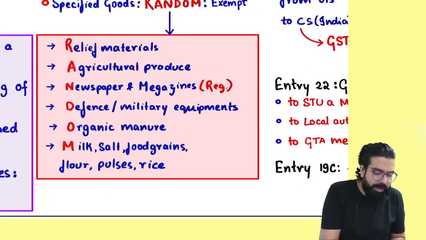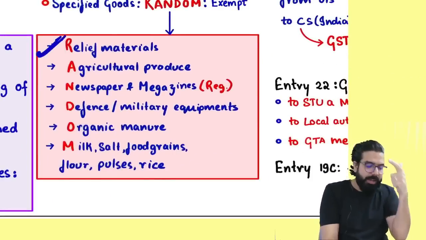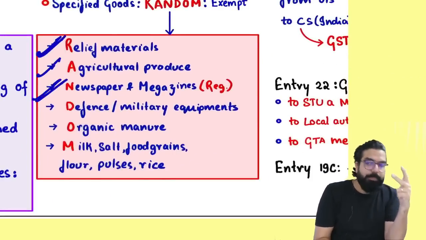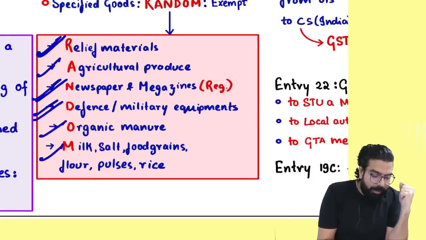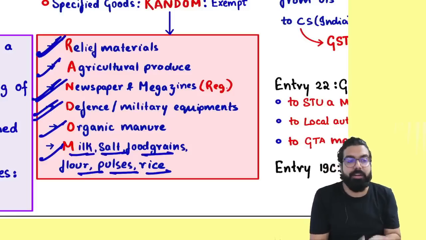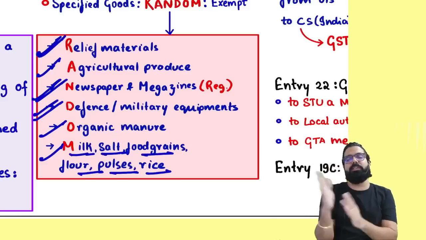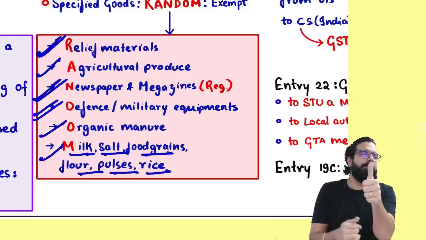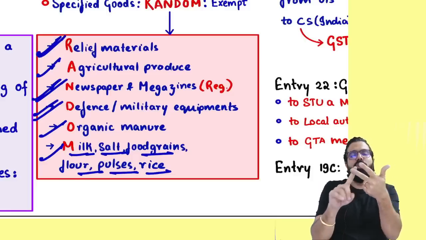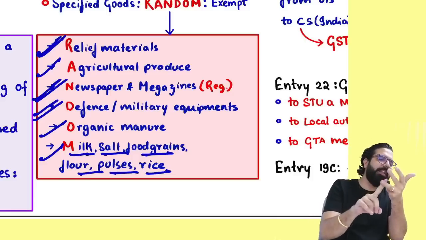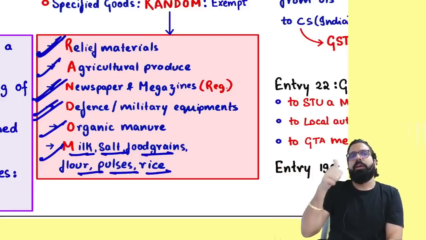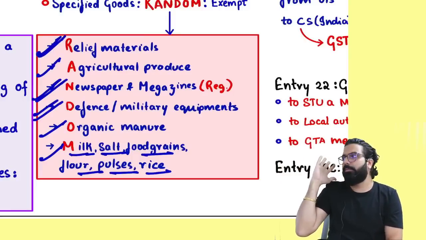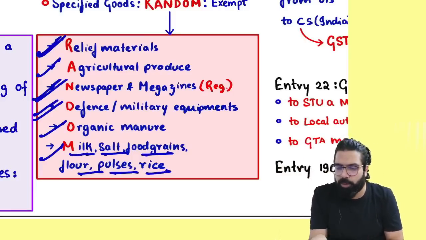The exception is the random item. What is the random item? Relief material, agricultural produce, newspaper and magazine, defense and military equipment, organic manure, milk, salt, food grain, rice, flour, pulses. Remember one thing, if the transportation is of these items, then the GST is exempted.